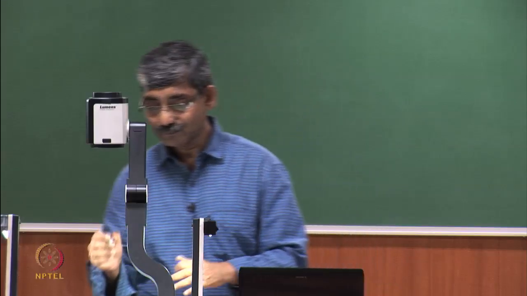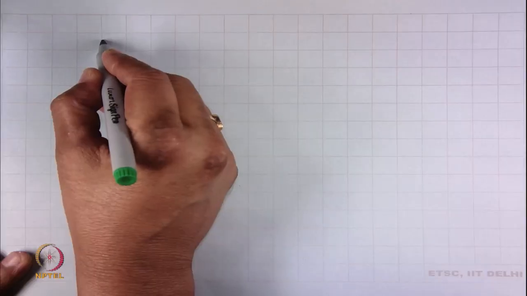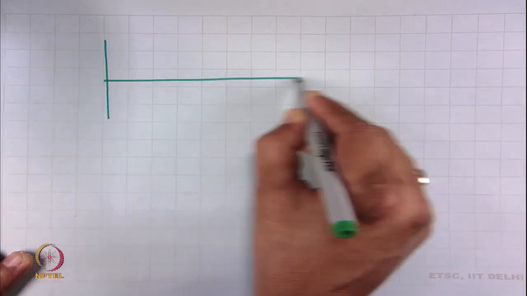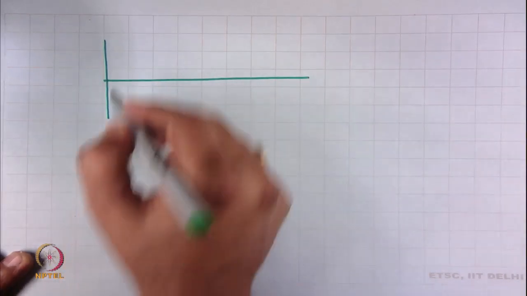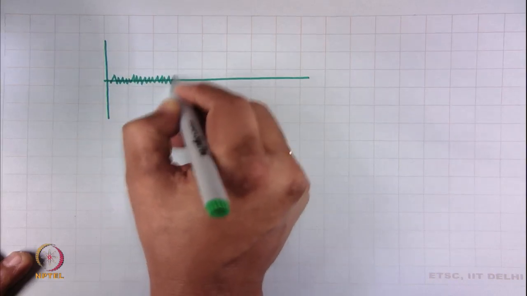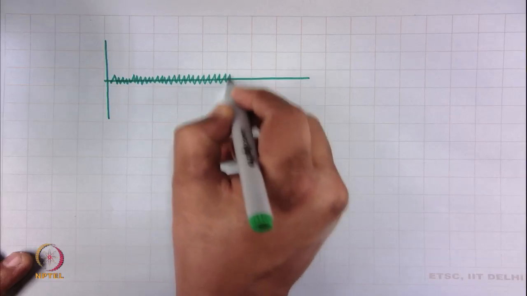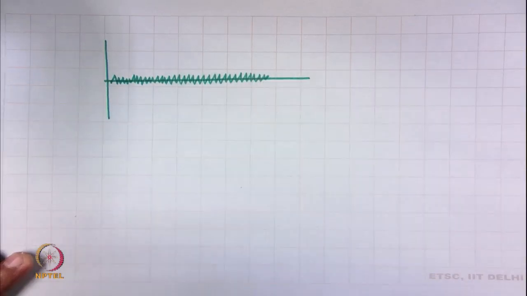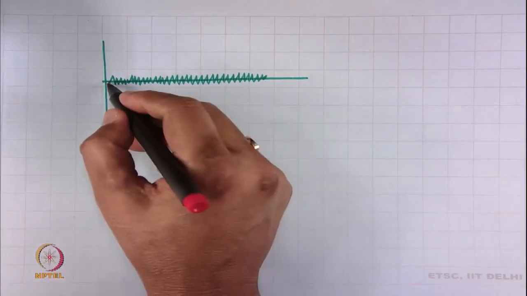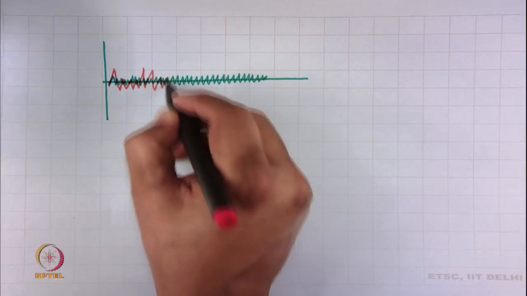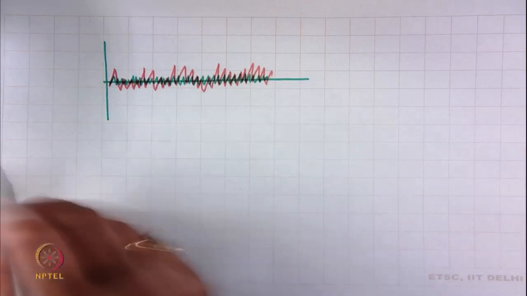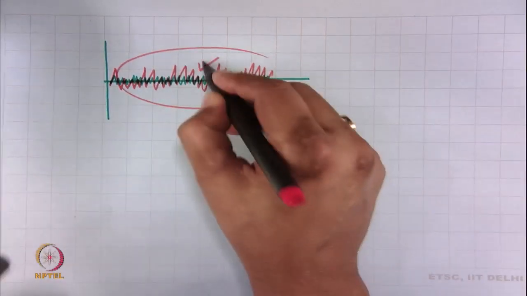This is one diagram. Now, another yarn has a diagram like this. Looking at these diagrams, we can make out which one is more even.